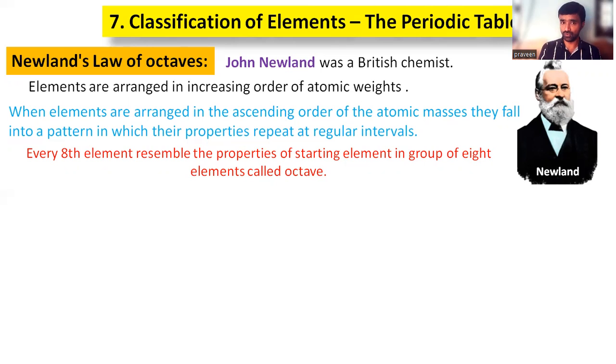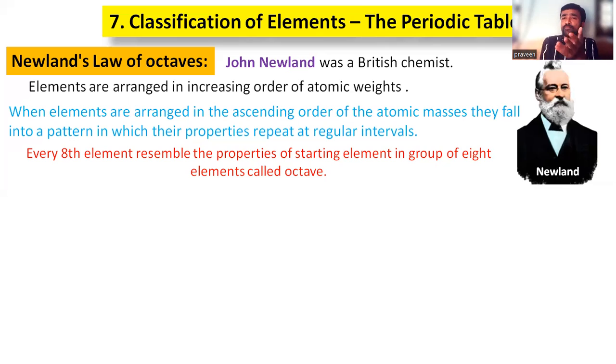Right. So this law is called Newland's law of octaves. It is given by Newland. That's why it is named Newland's law of octaves. So what is the periodic law of Newland?